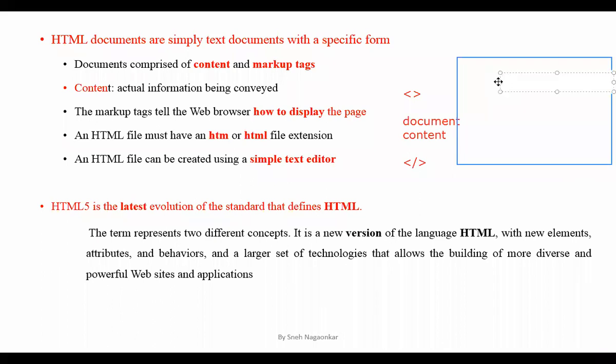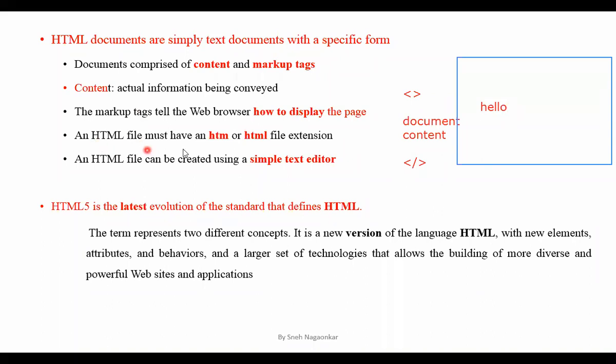Suppose this is my content. The code will decide where to display the content in this browser, whether at the top or at the center, what will be the color of my text, what will be the size of my text. All these things, whatever you want to display on the browser, are decided by your markup tags. You are going to use different tags to design your web page.